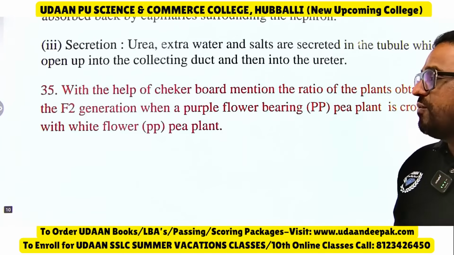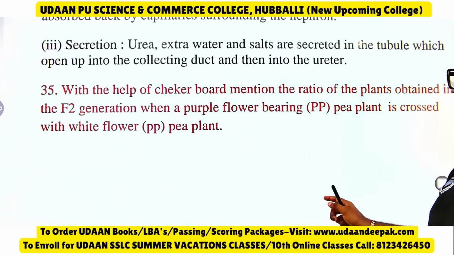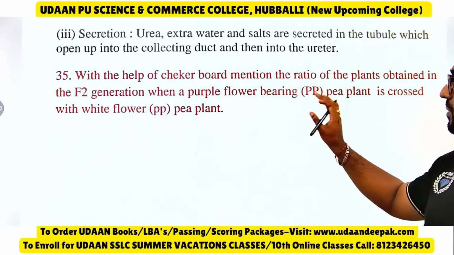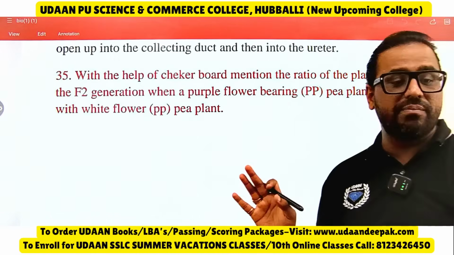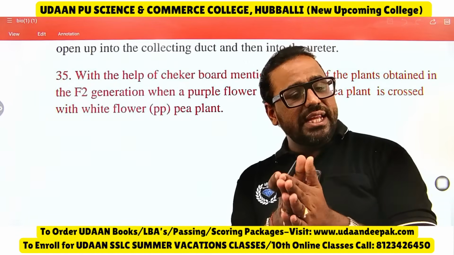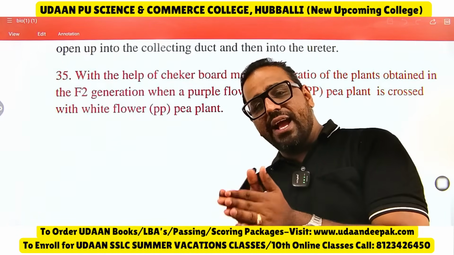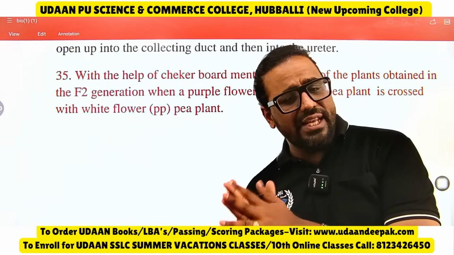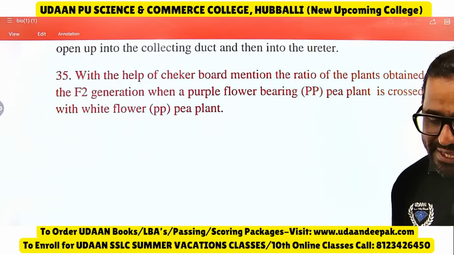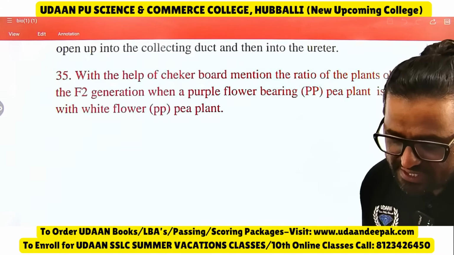See, with the help of a checkerboard, mention the ratio of the plants obtained in the F2 generation with purple flower bearing. See, instead of capital P they may give capital R, capital T, any letter, like B for black, or red. Any letter it is, you will be able to do it.